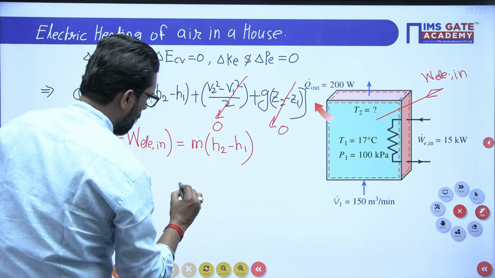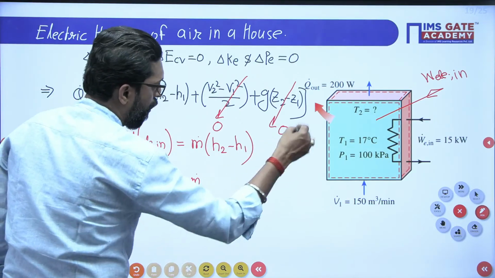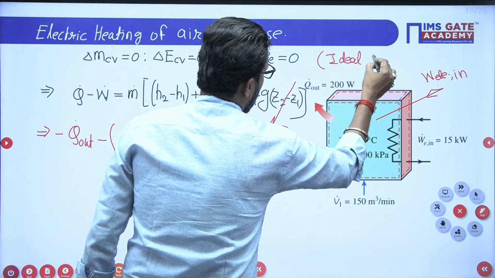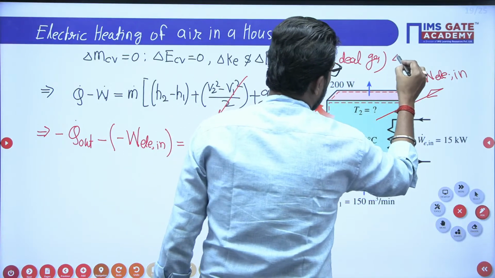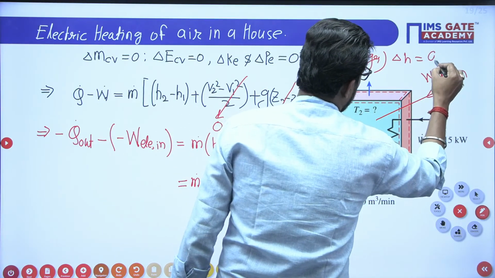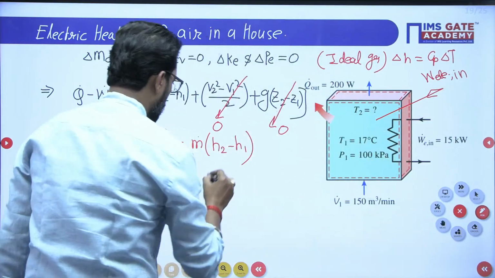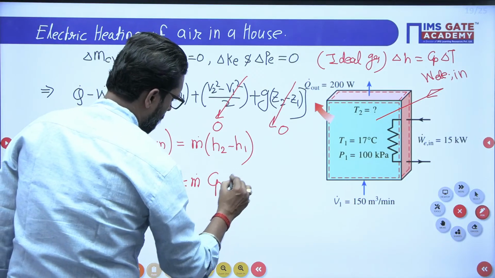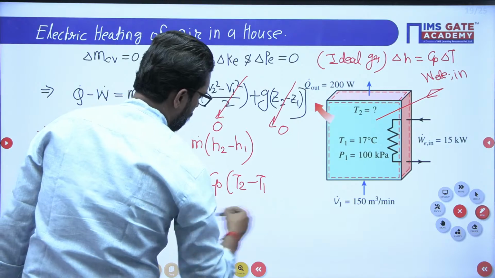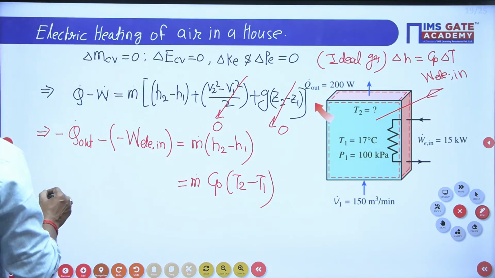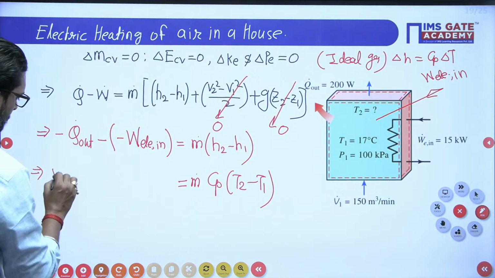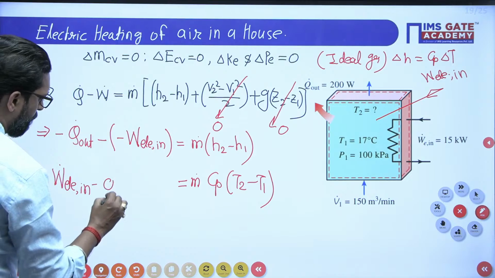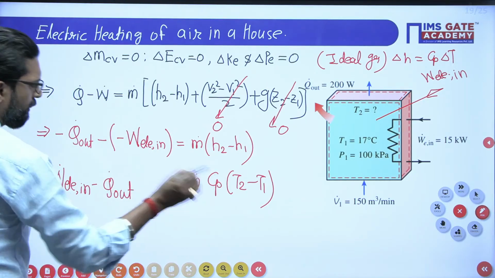Now, my dear, what is the value of m dot? What is the change in enthalpy for the air? Because air acts as an ideal gas. For an ideal gas, what is the enthalpy change? Delta h is equal to Cp delta T. So m dot Cp (T2 minus T1). Now here, W electrical dot in minus Q out is equal to this much.